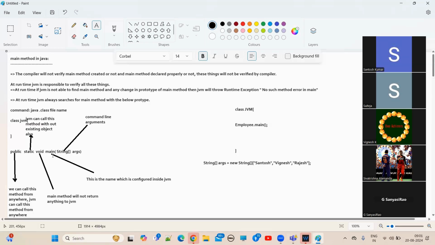What kind of method is it if you remove the static keyword? It is an instance method. How can we call an instance method? By using object creation. By using an object only, we can call this method. Now, who is calling this main method?